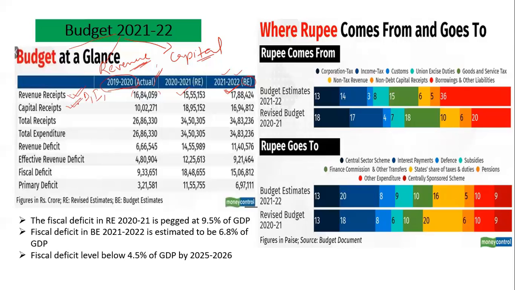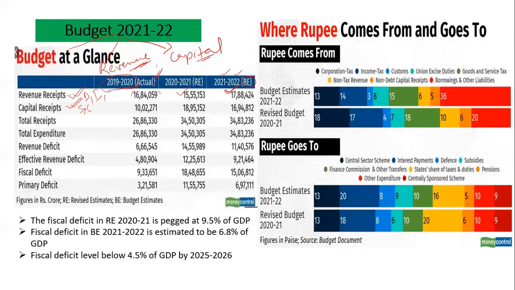Similarly, the next item we see is the capital receipt. So what is capital receipt? Capital receipt is the amount which the government receives, let's say, from proceeds from disinvestment of the public sector undertaking. Whenever the government does a disinvestment exercise, it receives a bulk amount. Similarly, the government also receives proceeds from the sale of government assets. By that I mean that whenever the government sells a spectrum or coal block licenses, it receives a very large amount of money. This form of money the government receives in the form of capital receipt.